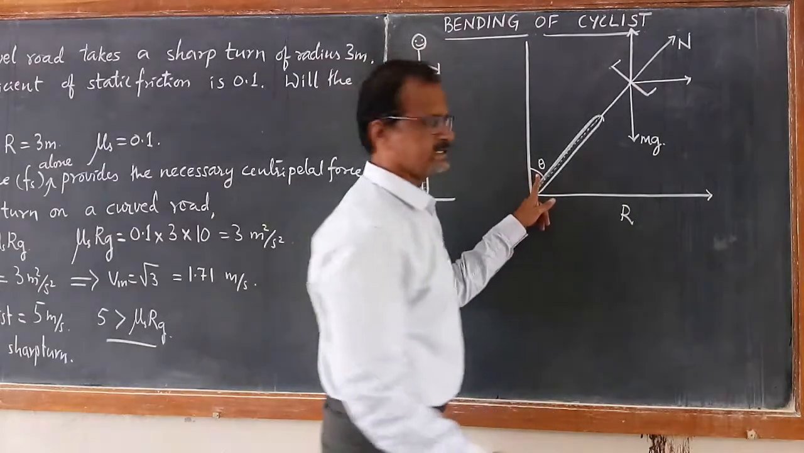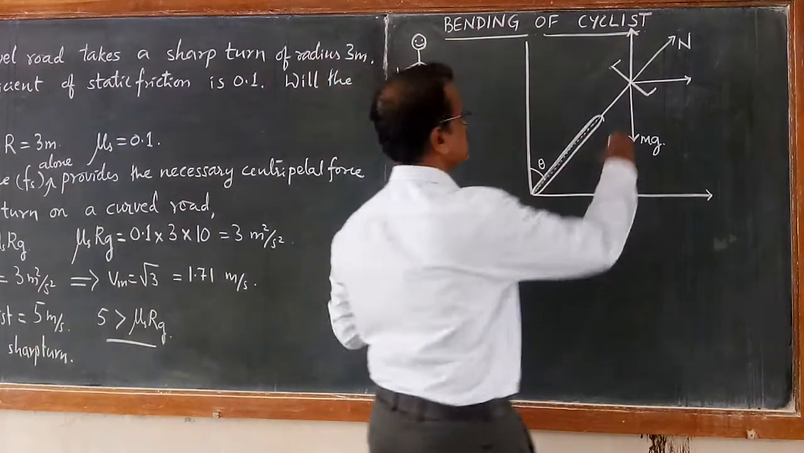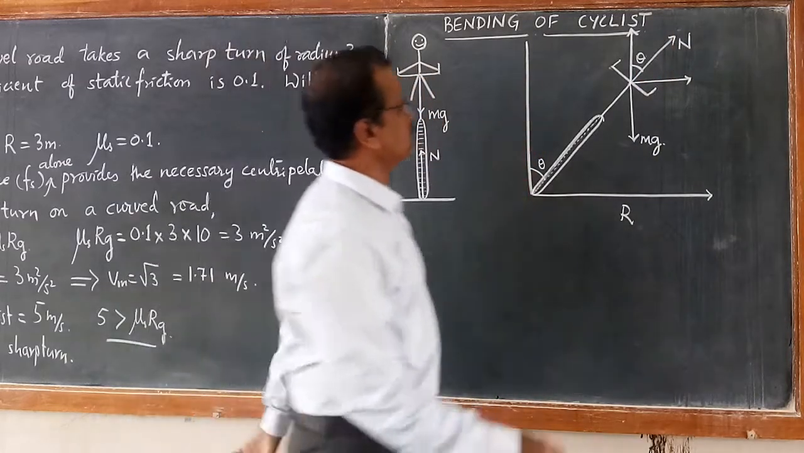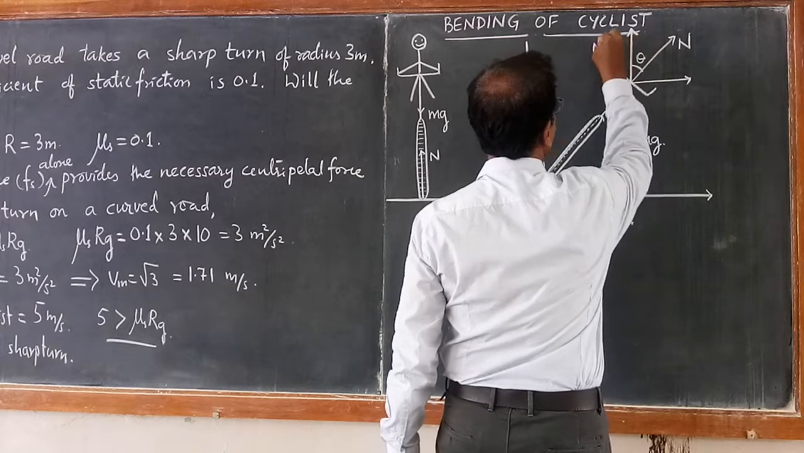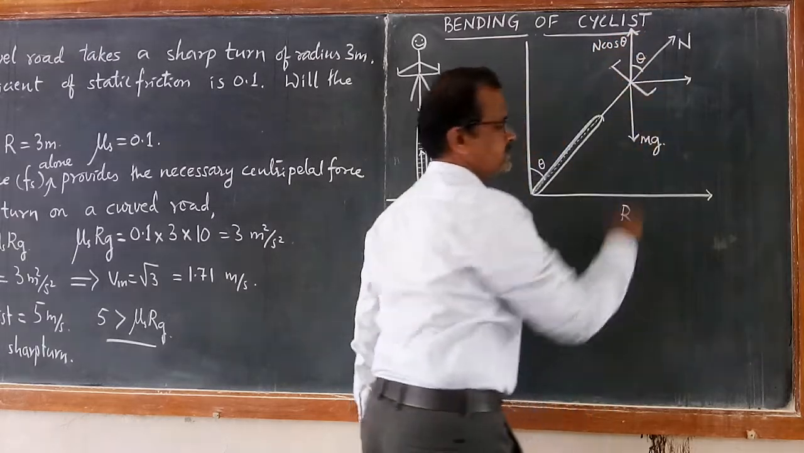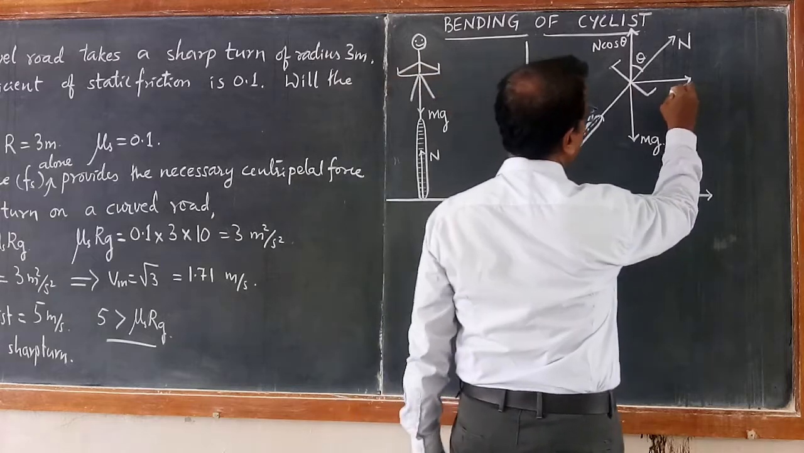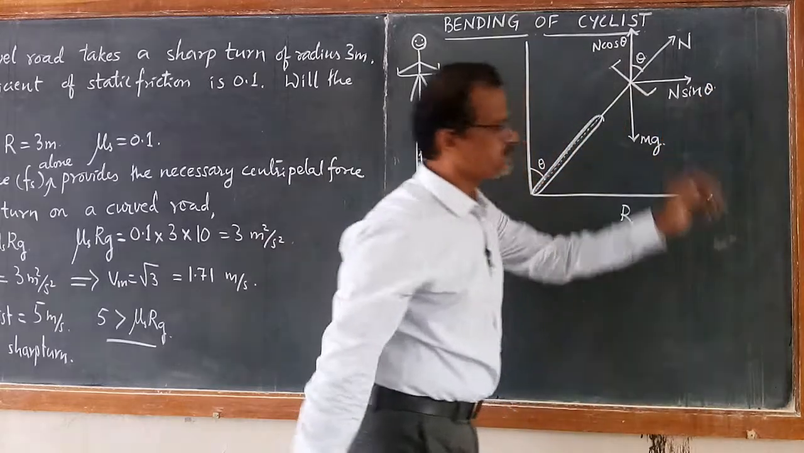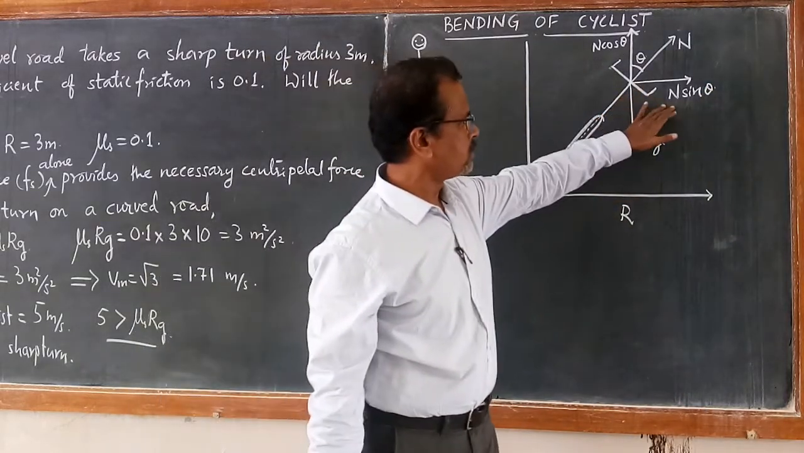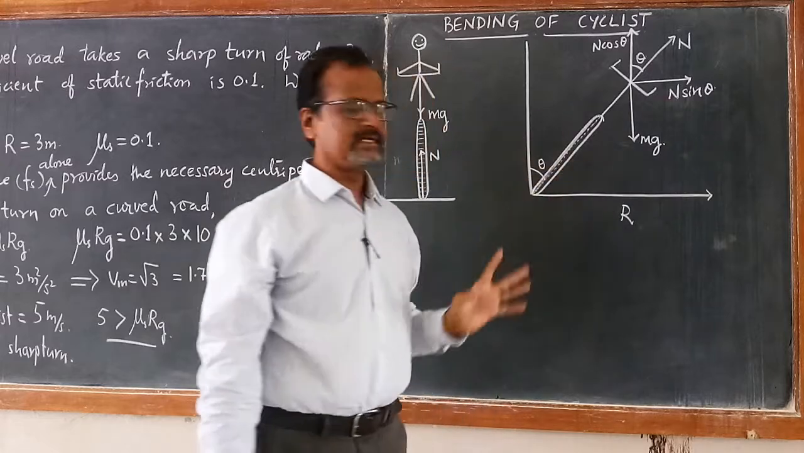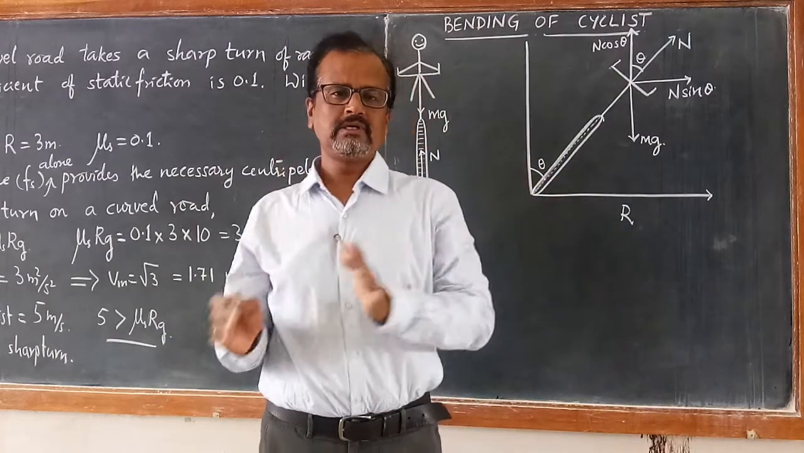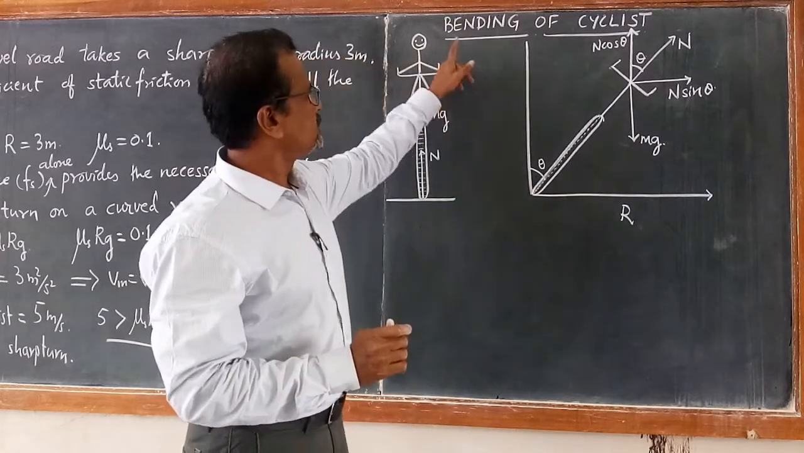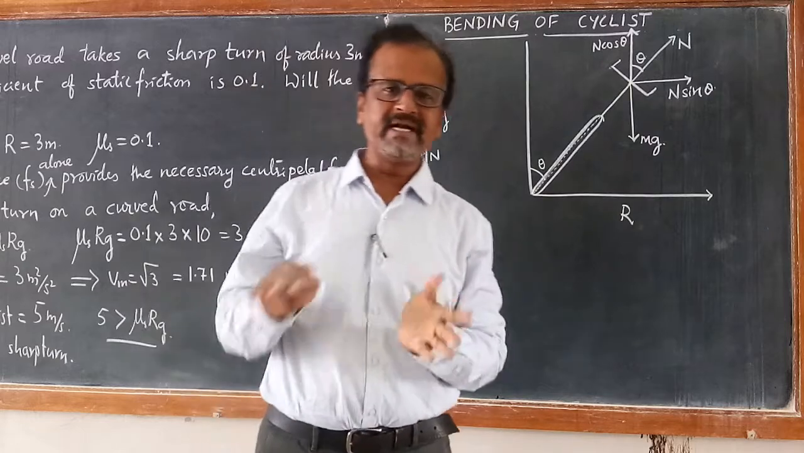So if theta is the angle with respect to the vertical line, then this theta and this theta are equal. If you draw the components, the vertical component becomes N cos theta, which balances the weight, and the horizontal component inwards becomes N sin theta. This N sin theta is important. This horizontal component, which is acting inwards, provides the necessary centripetal force for the cyclist to take the turn when he leans inwards.